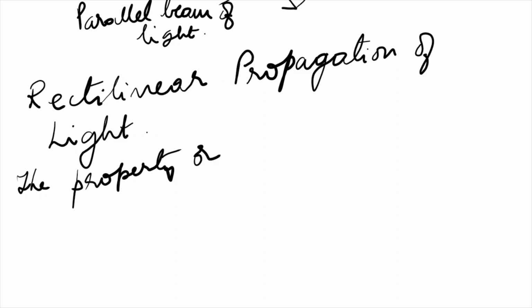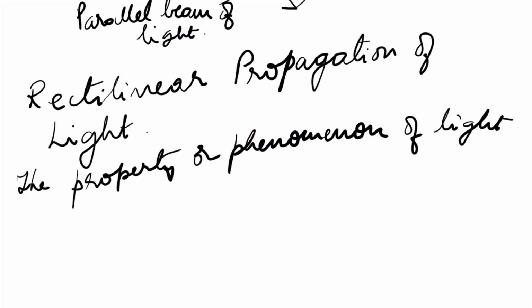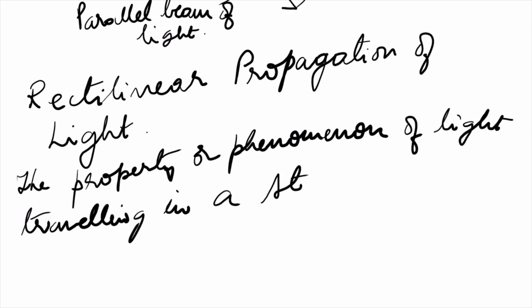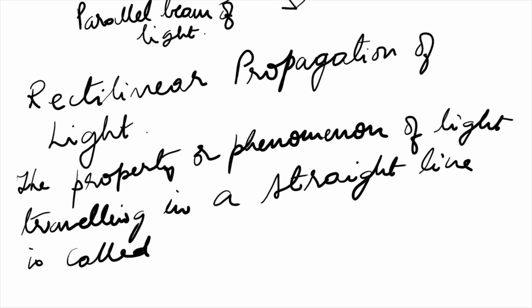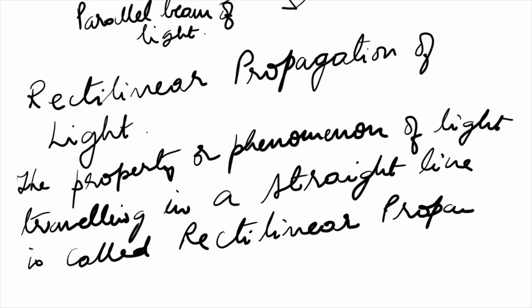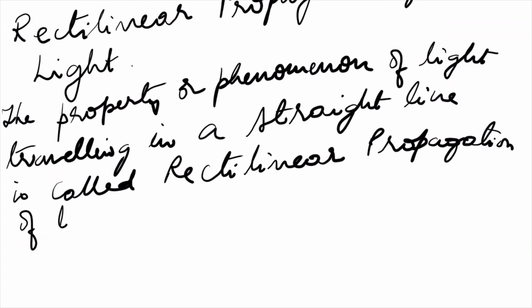the property or phenomenon of light traveling in a straight line is called rectilinear propagation of light.